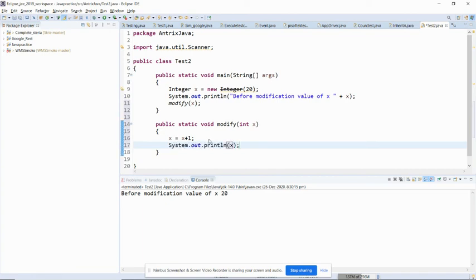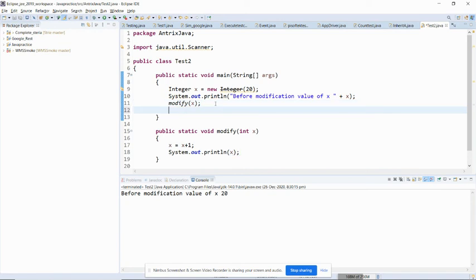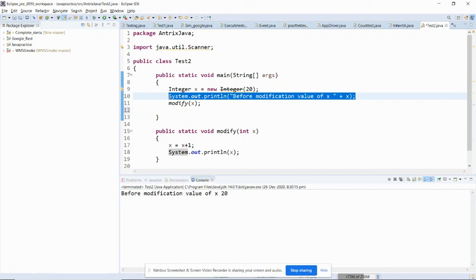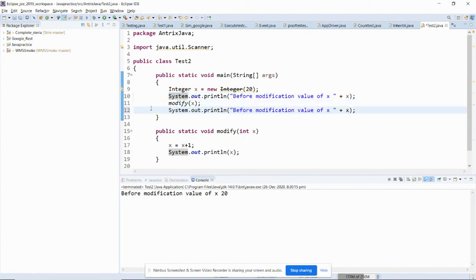It is a little bit confusing. Okay, so now after modifying the value, I will again try to print the value of x. Okay, so in this way you can prove that the wrapper classes are immutable.